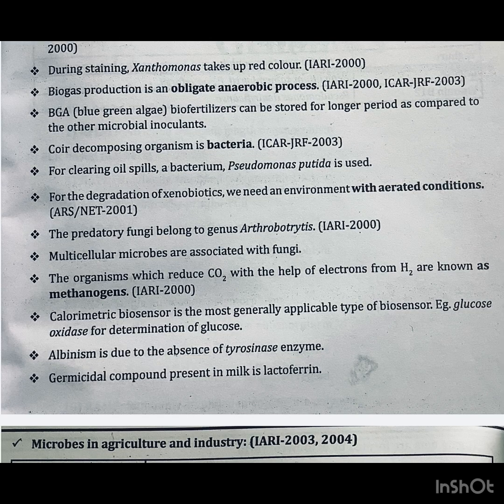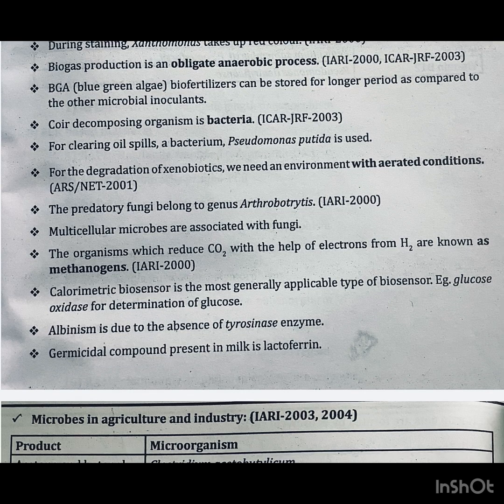Multicellular microbes are associated with fungi. The organisms which reduce carbon dioxide with the help of electrons from hydrogen are known as methanogens. Question asked in IARI 2000. Calorimetric biosensor is the most generally applicable type of biosensor. Example, glucose oxidase for determination of glucose. Albinism is due to the absence of tyrosinase enzyme. Germicidal compound present in milk is lactoferrin.